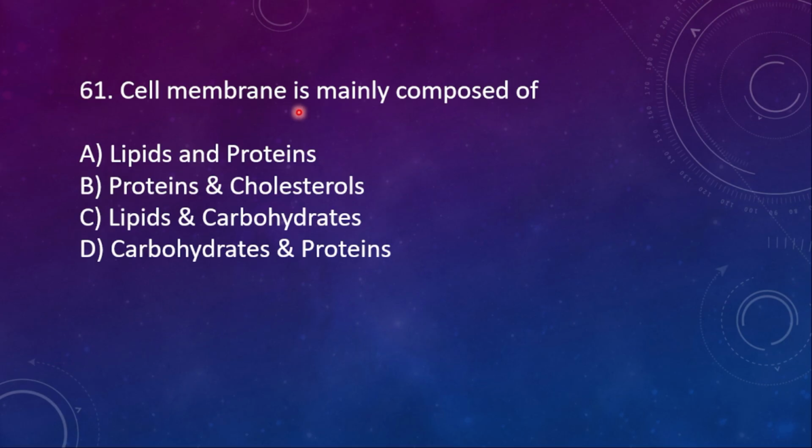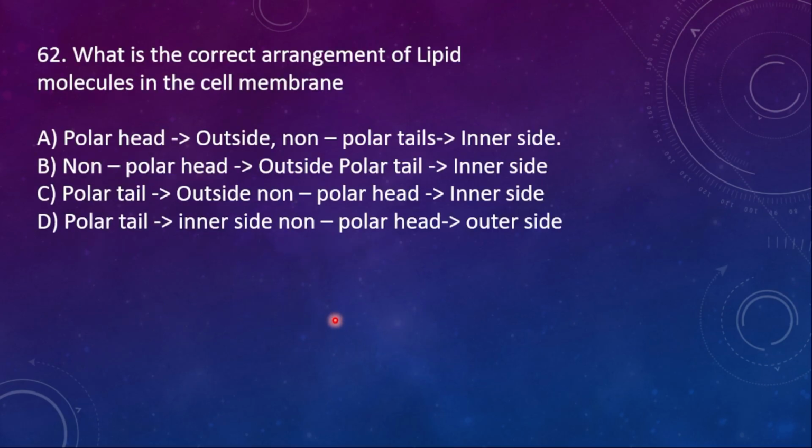61. Cell membrane is mainly composed of option A, lipids and proteins, B, proteins and cholesterol, C, lipids and carbohydrates, D, carbohydrates and proteins. And here the right option is lipids and proteins. Our cell membrane is mainly composed of lipids and proteins.